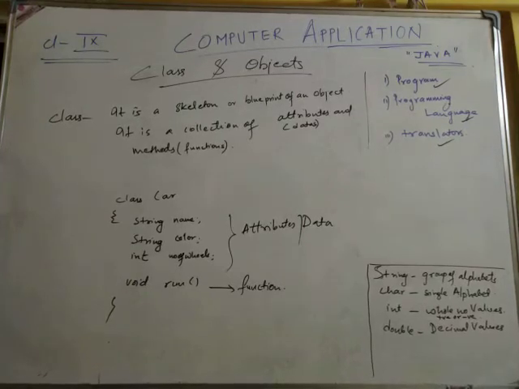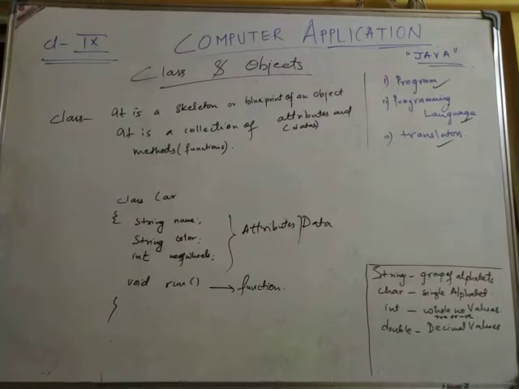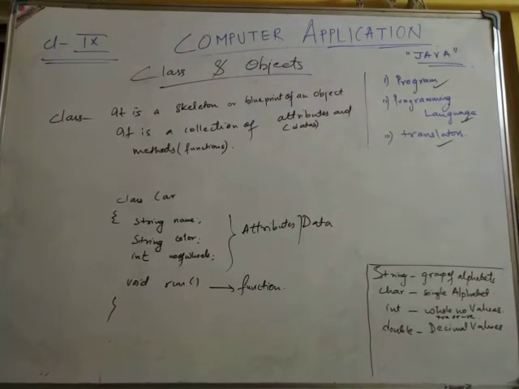Okay, so therefore class is what? It is defined as a skeleton or a blueprint of an object. It is a collection of attributes and methods. So for an object which we see and can understand, we can have a skeleton, the blueprint, and that is called a class.